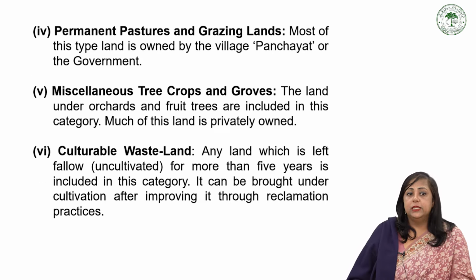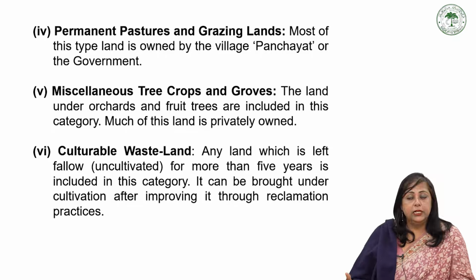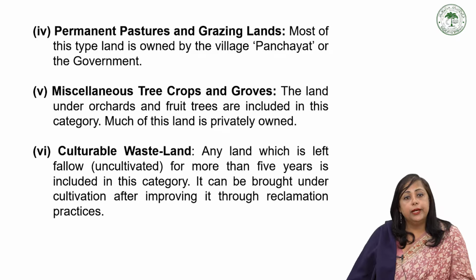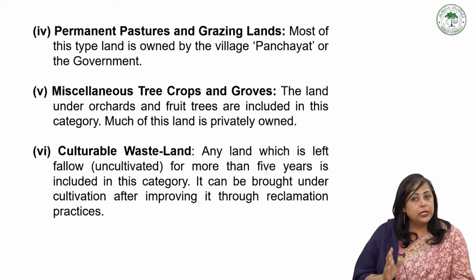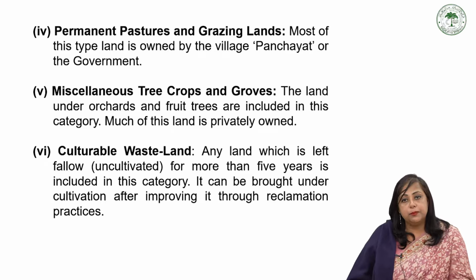The fourth category is the permanent pasture and grazing land. Since we are discussing again and again that every family, especially in the rural area, has cattle, for the cattle we need to have pasture land. So there are permanent pasture and grazing lands. Most of this type of land is owned by the villages, panchayat, or the government. Either the government provides the pasture land or the panchayat land is used as pasture land.